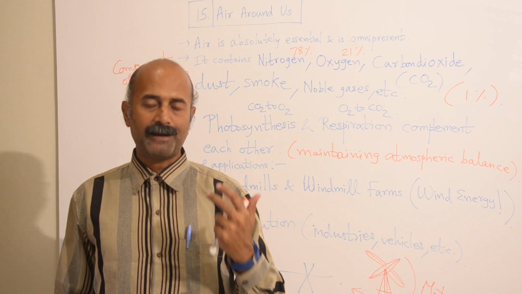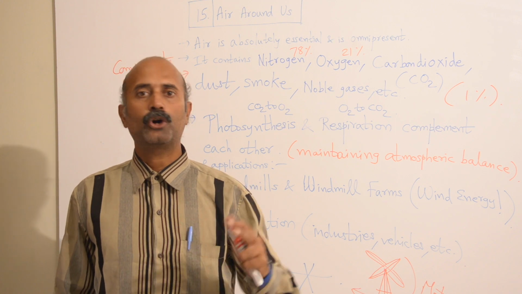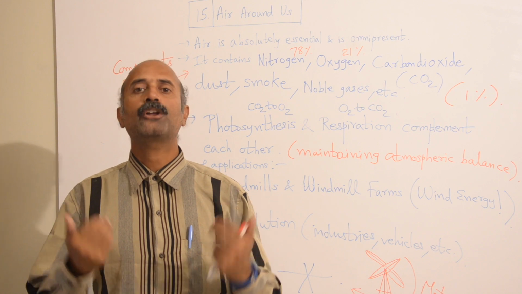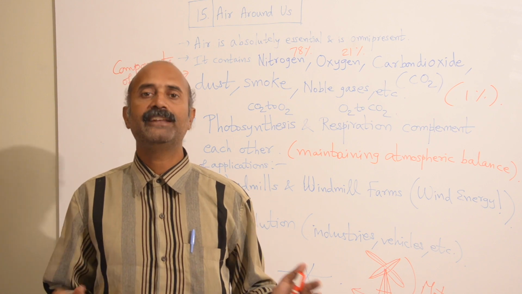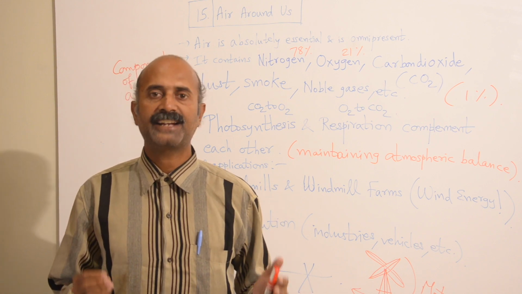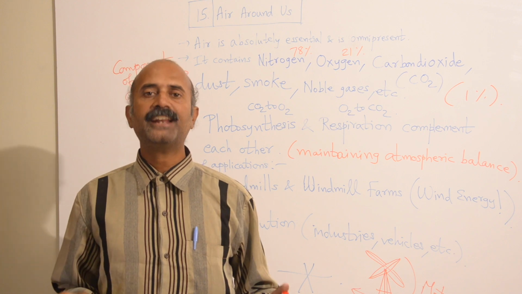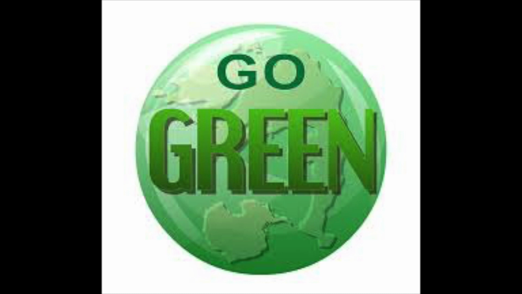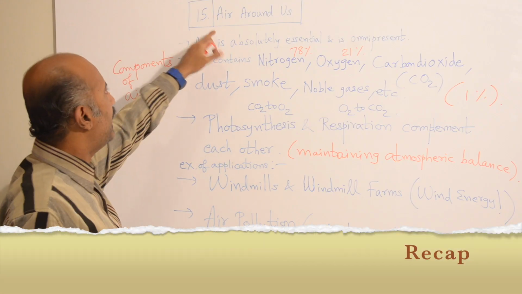So air is absolutely crucial for our healthy lifestyle and for the healthy survival of our species, and also for all living organisms, including plants and animals. So please don't pollute air. Always make sure that the air is clean, green and neat. We all should make our little contribution to save the planet, go green, and save the environment. Let's recap this chapter, air around us.